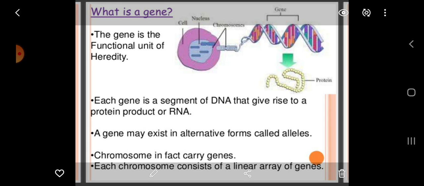A gene may exist in alternative forms called alleles. Chromosomes carry genes. Each chromosome consists of a linear array of genes as shown in this figure.